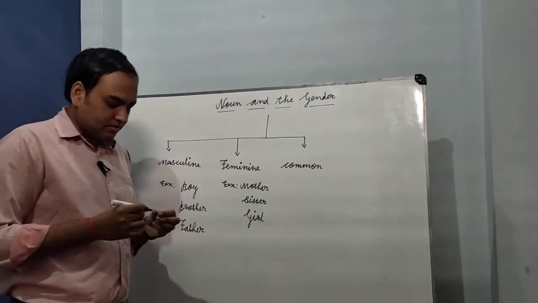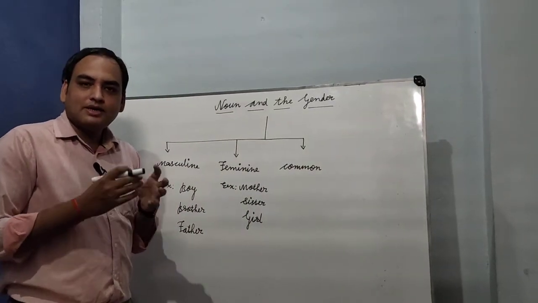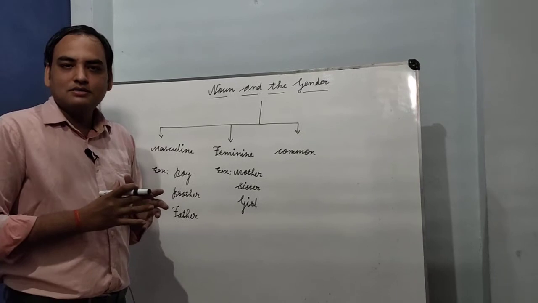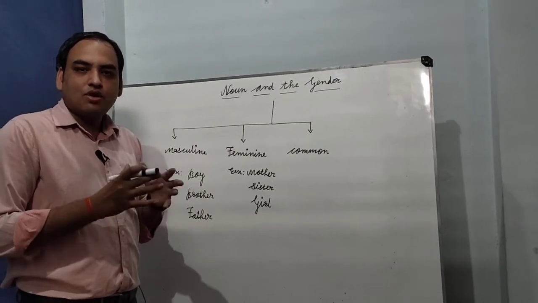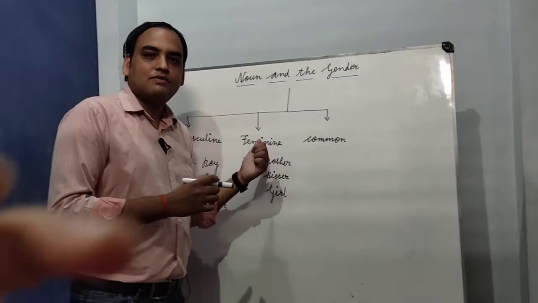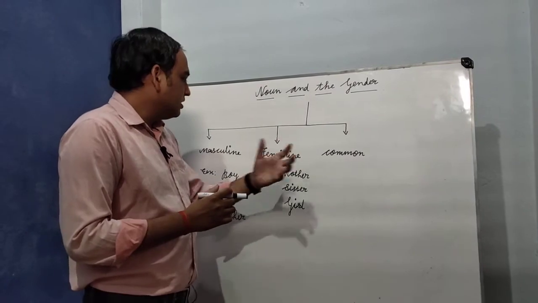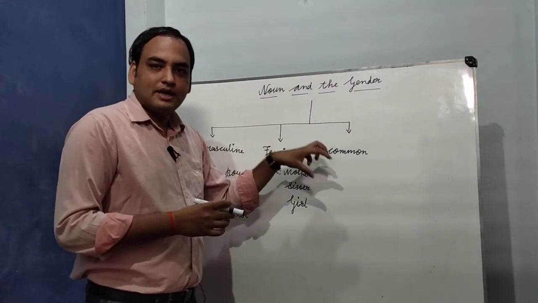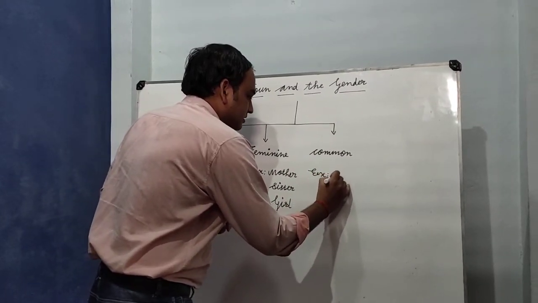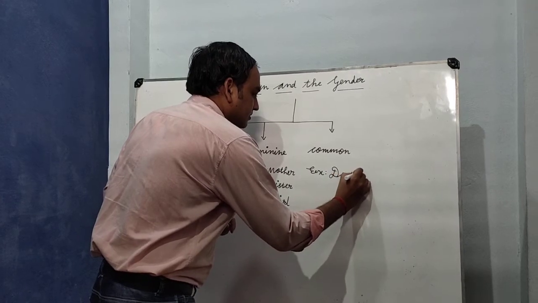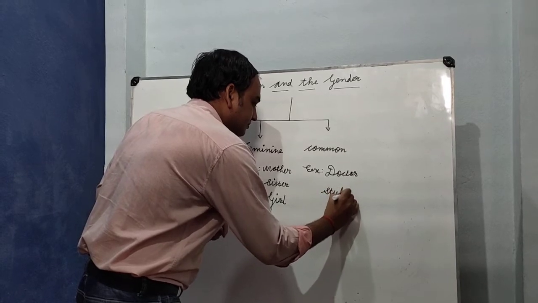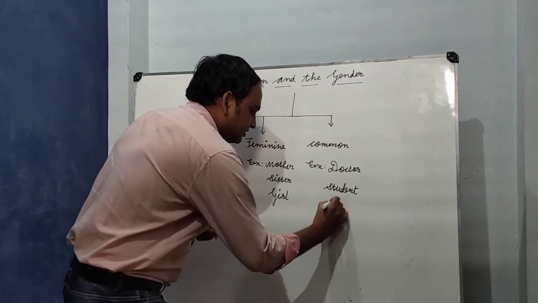What is the common? Common means a noun that has the living things but its identity is uncertain. Uncertain means it is not representing itself whether it is masculine or feminine. Okay, so in the common category we will use the words, suppose doctor, student, teacher.